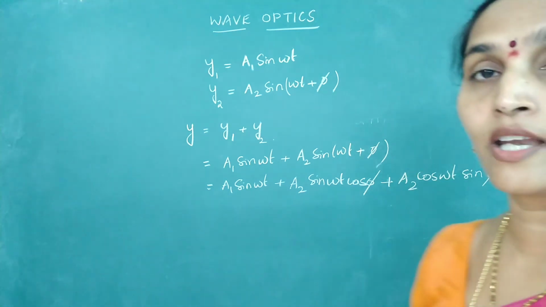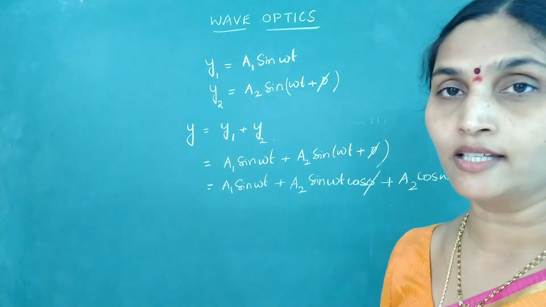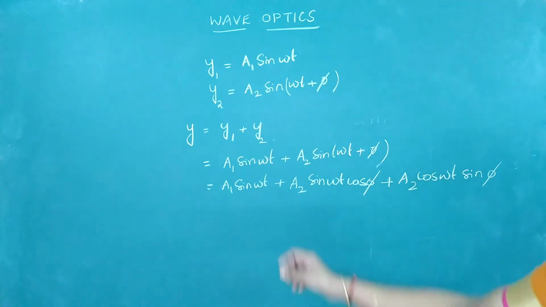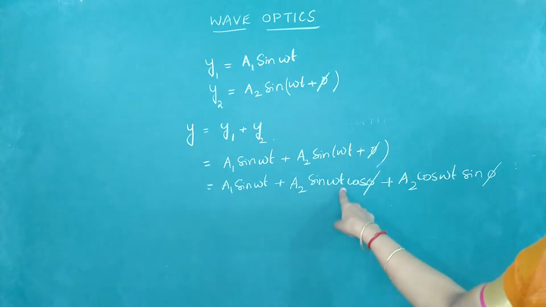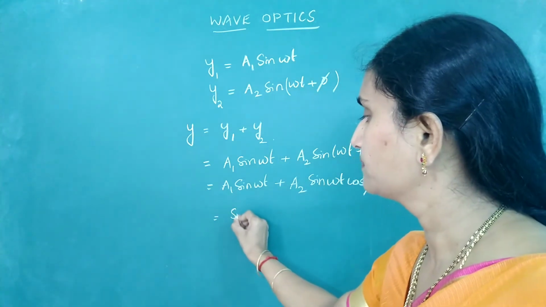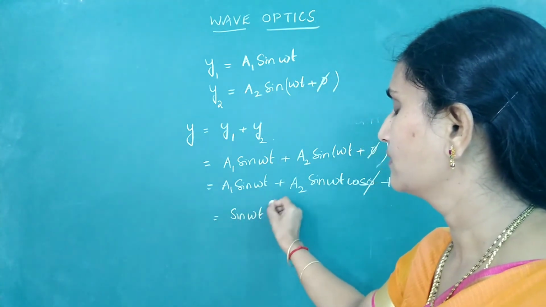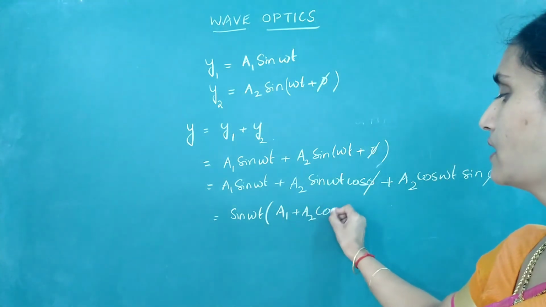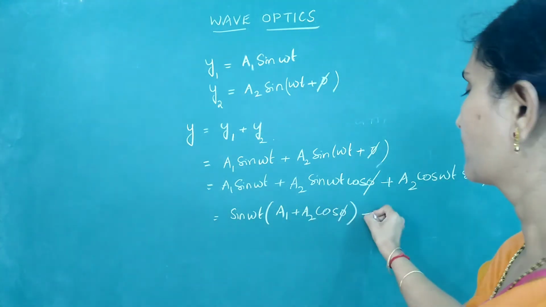We are interested in finding out the resultant intensity and when it will be maximum and minimum, theoretically first. So from these two relations, I can take sin omega t common. We are left with (A1 plus A2 cos phi).